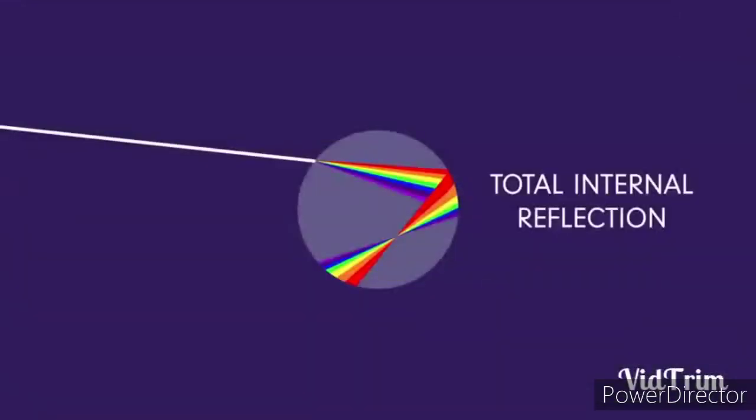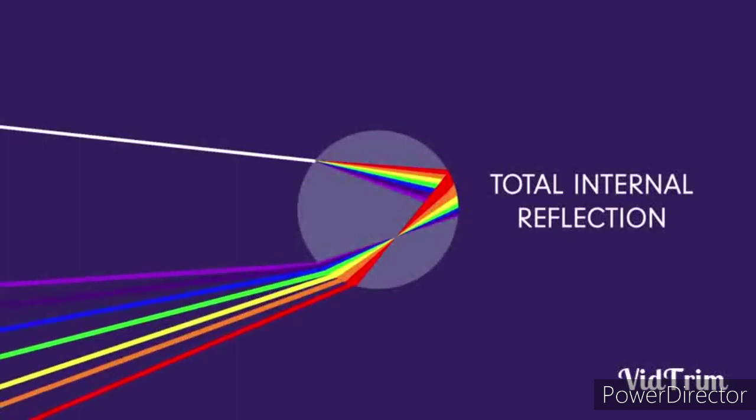The same kind of phenomenon happens on this face. Then after TIR, the light rays again refract, and after refraction there will be more gap between the constituent colors.